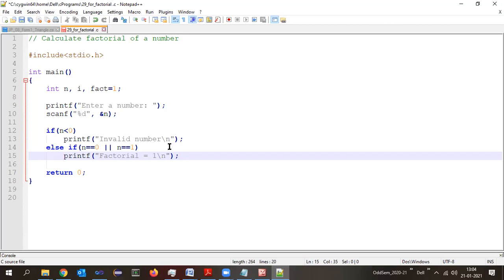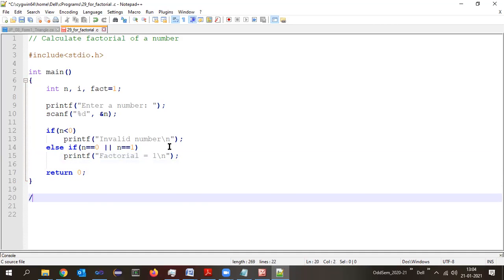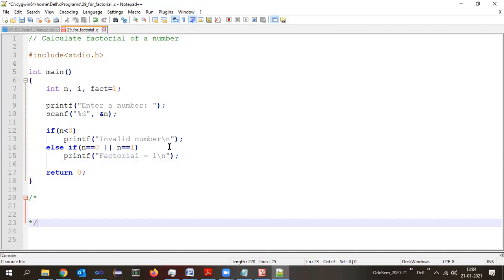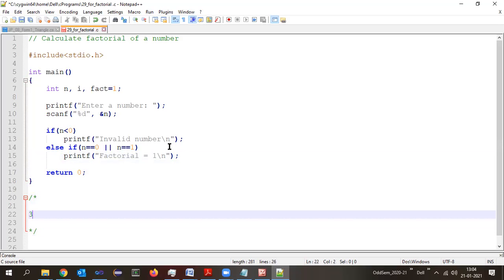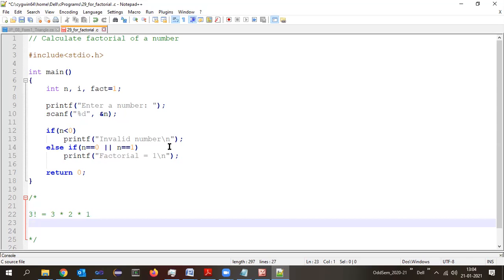As we know, factorial means from that number, I have to start multiplying with all the previous numbers up to 1. Like this way. Let me show you here. If the number is 3, what has to be done? Factorial. In mathematical notation, we represent it with an exclamation mark, right? 3! equals 3 multiplied by 2 multiplied by 1. Correct? Now, suppose it is a 5.